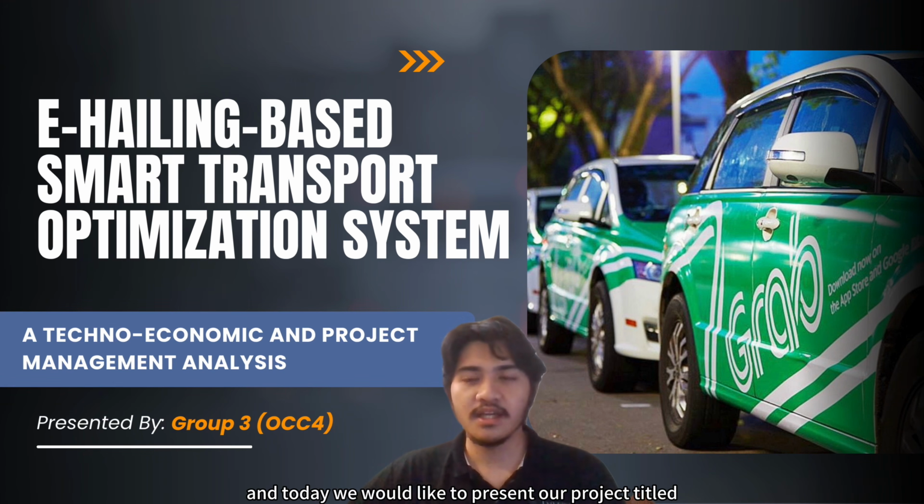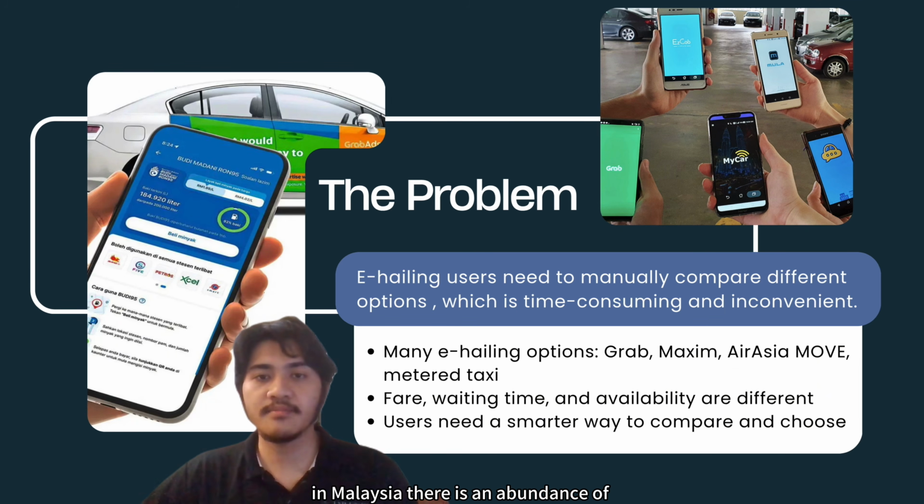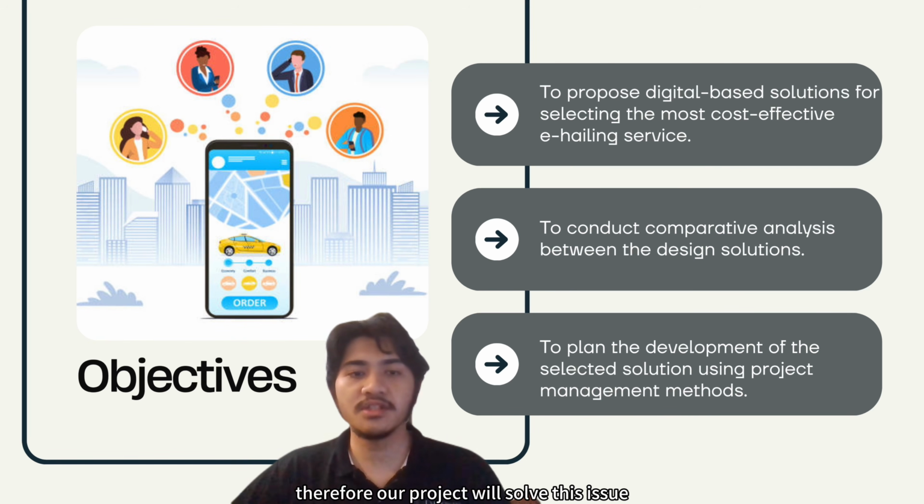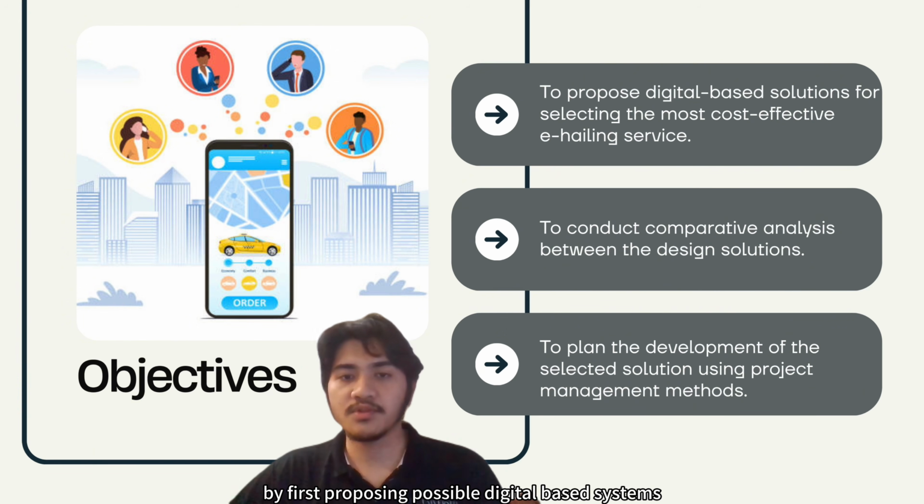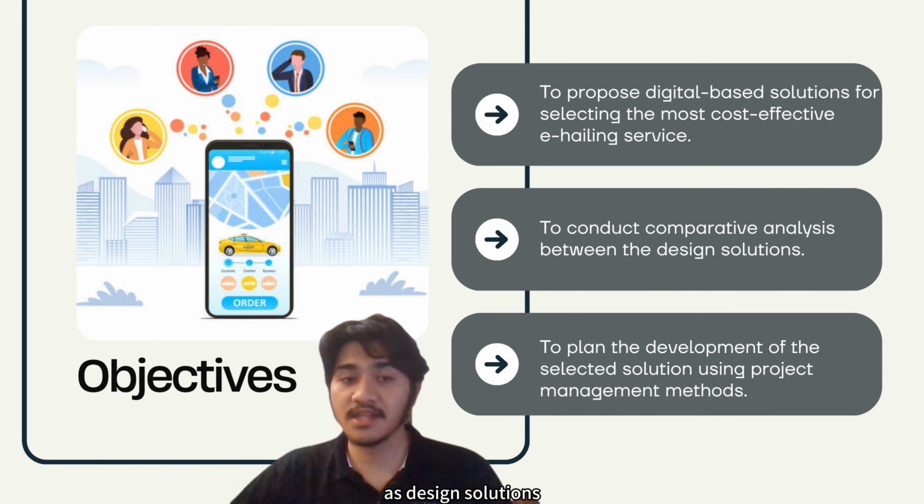We are from Group 3 and today we would like to present our project titled E-Hailing Based Smart Transport Optimization System. In Malaysia, there is an abundance of e-hailing options to choose from, such as Grab, Maxim and so on, but it is very time consuming for users to compare their cost effectiveness. Therefore, our project will solve this issue by first proposing possible digital-based systems as design solutions for selecting cost-effective e-hailing. Second, conducting comparative analysis between them, and lastly, to map out the development timeline using project management methods.